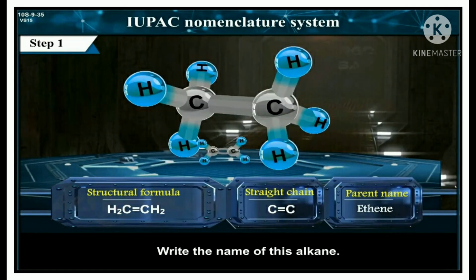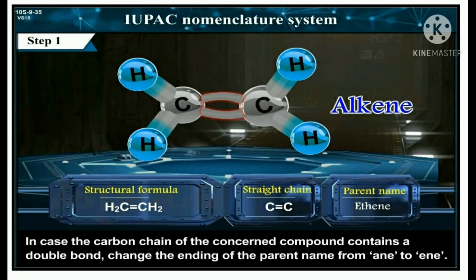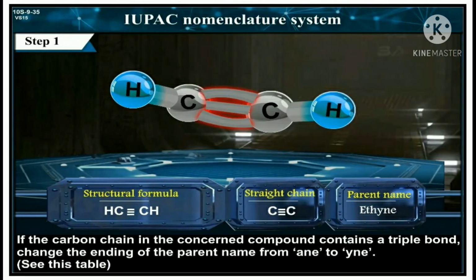Write the name of this alkane. In case the carbon chain of the concerned compound contains a double bond, change the ending of the parent name from ANE to ENE. If the carbon chain contains a triple bond, change the ending of the parent name from ANE to YNE.